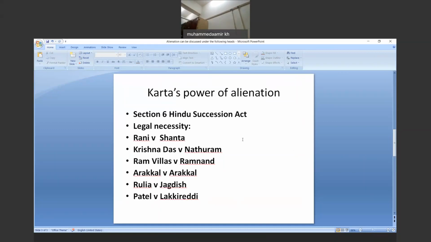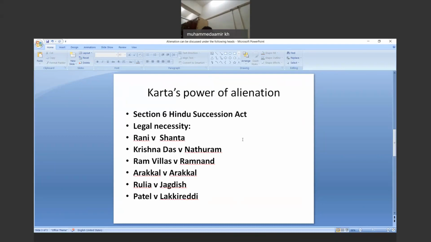It seems that he cannot do so. The Karta is in no position to alienate the property which a Hindu female got after the succession. Karta has no right over her property without her consent, because the property acquired under section 6 is now a separate property.